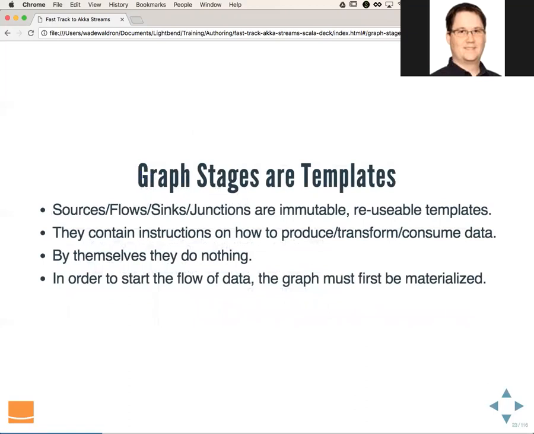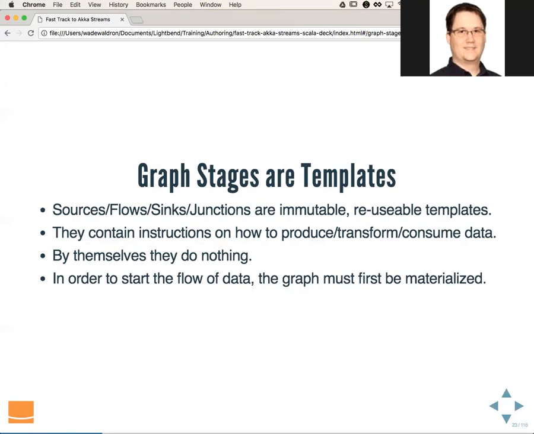Now, a thing to keep in mind is that sources, flows, sinks, and junctions are immutable, reusable templates. They basically contain instructions on how to produce, transform, or consume data, but by themselves, they actually don't do anything. In order to start the flow of data, you have to materialize the graph, and we'll talk more about materialization.